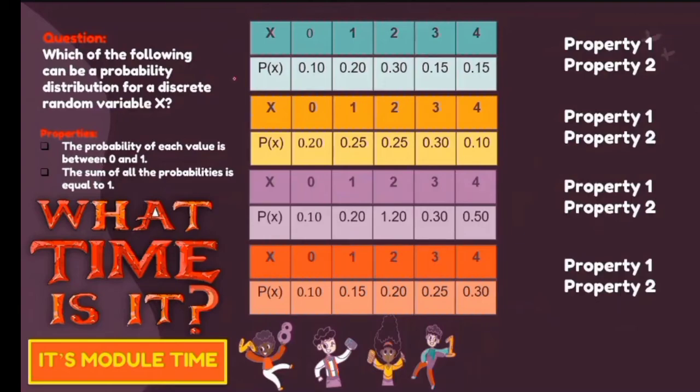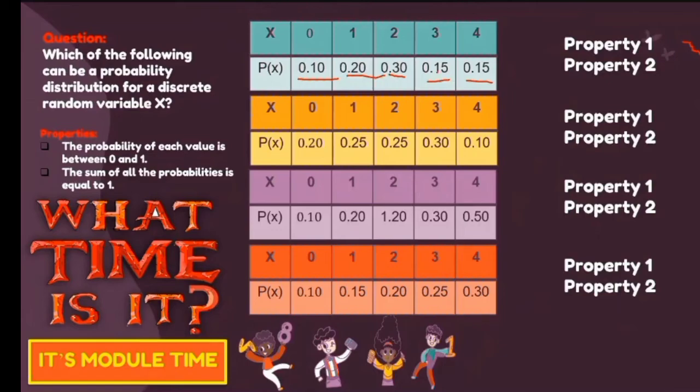So for the first problem, for this given table, the probability should range from 0 to 1. Obviously, you can see that all of them fall within the given interval since they are greater than 0 but less than 1. So meaning to say, it satisfies property number 1. But for property number 2, we will try to add or get the sum of these probabilities. So we combine 0.10 plus 0.2 plus 0.20, 0.30, 0.15, and then 0.15. Is it equal to 1 or not?